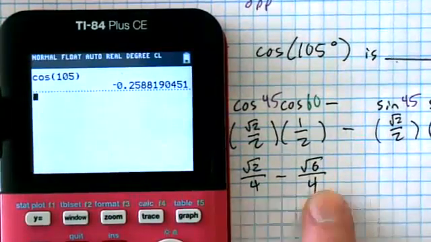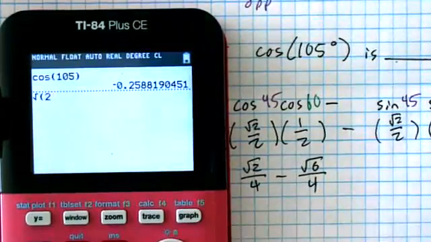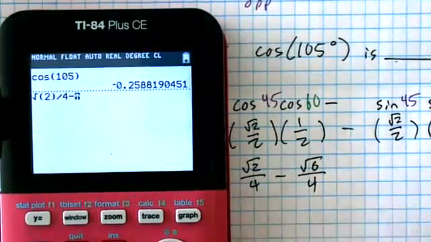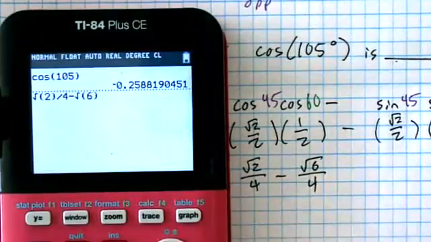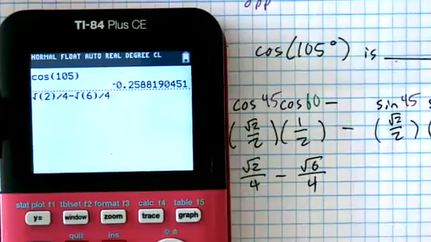Then I'm going to type in what I think the answer is, and hopefully I'll get the same decimal. Do you know how to turn that into a decimal? Should you need to? Okay. Just make sure to close your parentheses with your radicals.